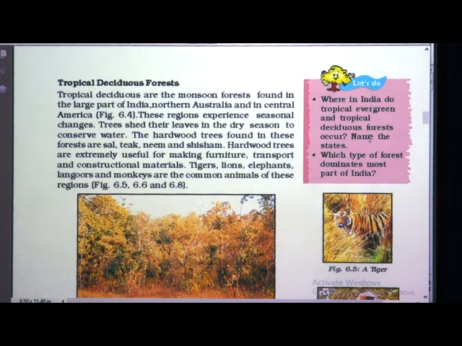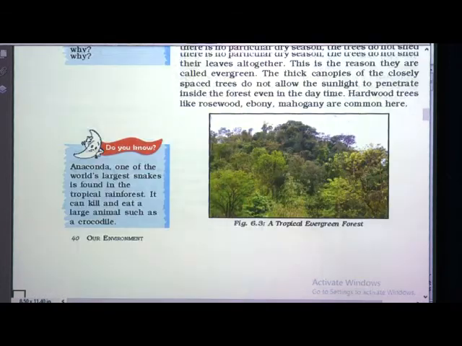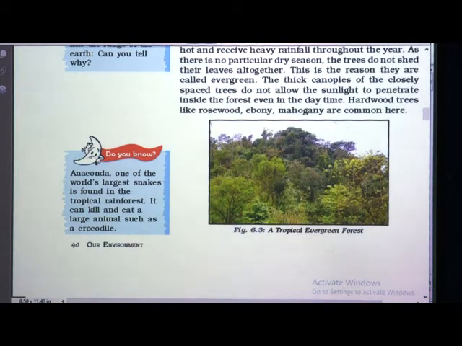Where in India do tropical evergreen and tropical deciduous forests occur? Name the states. This is one more activity which you should do. Which type of forest dominates most part of India? Which type of forest is located in most part of India?